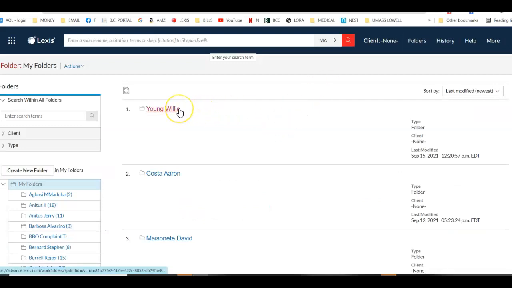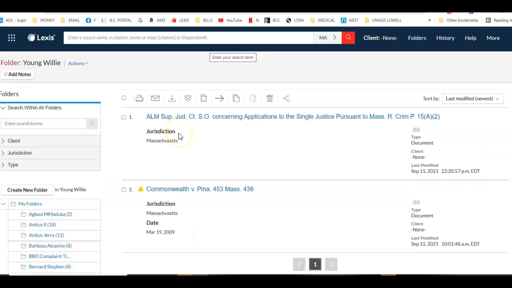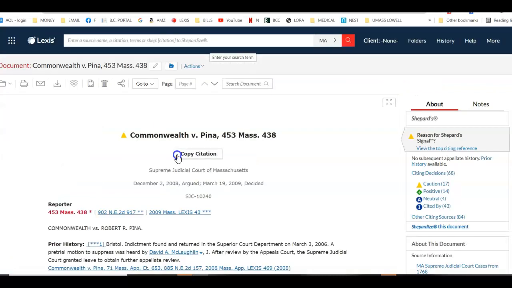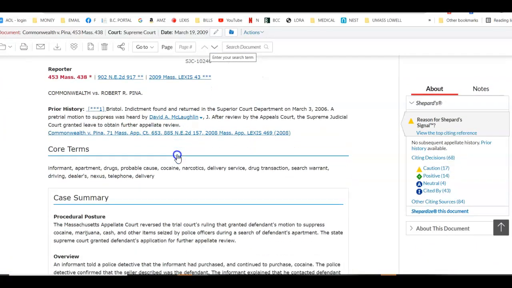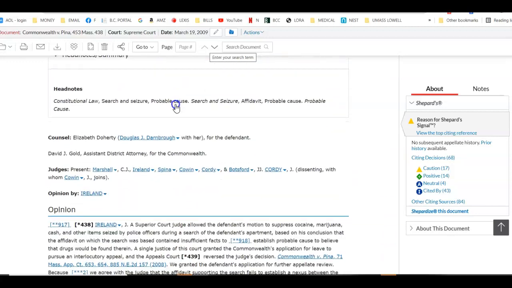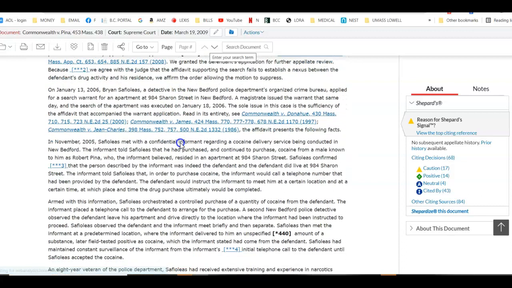And I have this case I'm working on named Willie Young. I'm going to open up Mr. Young, and I saved this case, Commonwealth versus Pena, under his case file. And up comes Commonwealth versus Pena. I want you all to have any kind of case in front of you so that you can practice this, okay? It doesn't have to be this case.